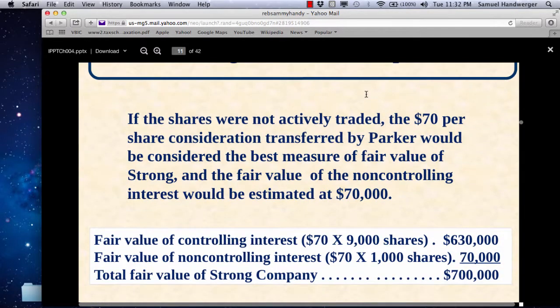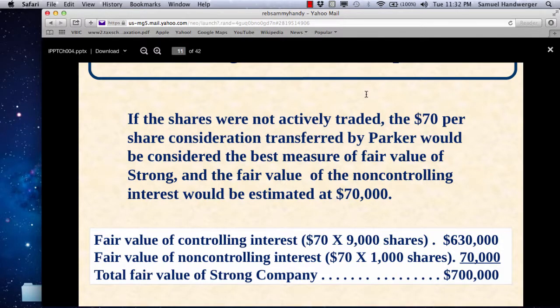And we go to the next example, say, what if there was no active market at the time of the purchase for 90%? No active market means we could only go on what we know, and we'd have to assume that the remaining 1,000 shares held by the non-controlling interest is valued at $70 per share. And now we would value the subsidiary at its total implied value for 10,000 shares at $70 per share, or $700,000. Now we know that the identifiable net assets are only worth $600,000 for the total of the subsidiary.